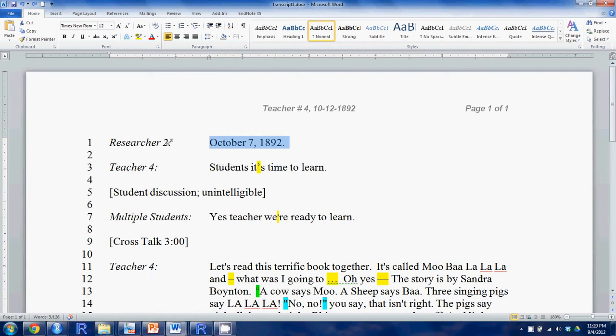Also notice that in between the person and their dialogue is a colon. Read transcript, if you're reading a docx file, also needs a colon or some other type of separator. It could be a dash, it could be whatever you want, as long as it's consistent. I would recommend you use a colon because that's the default of read transcript.